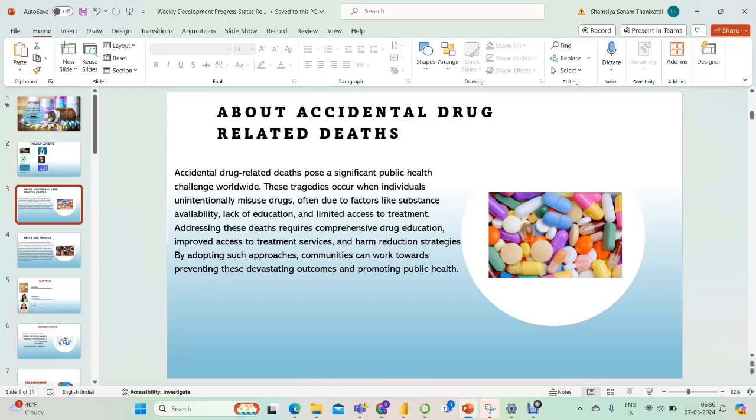These tragedies occur when individuals unintentionally misuse drugs, often due to factors like substance availability, lack of education, and limited access to treatment. Addressing these deaths requires comprehensive drug education, improved access to treatment services, and harm reduction strategies. By adopting such approaches, communities can work towards preventing these devastating outcomes and promoting public health.